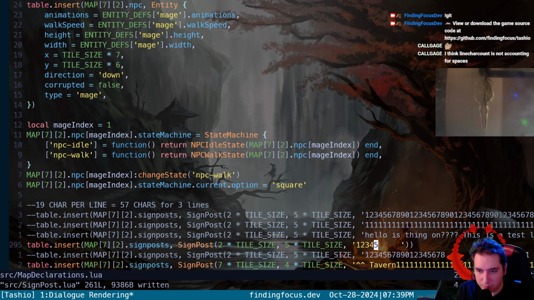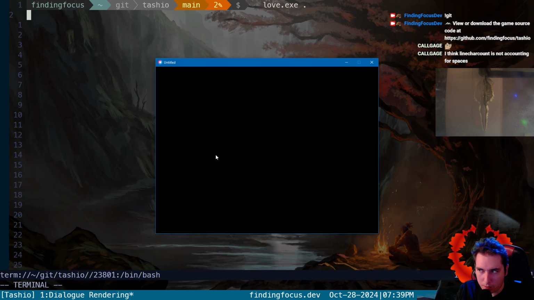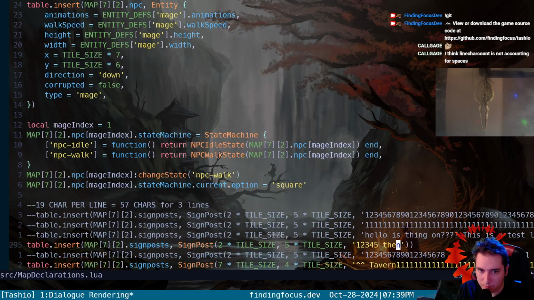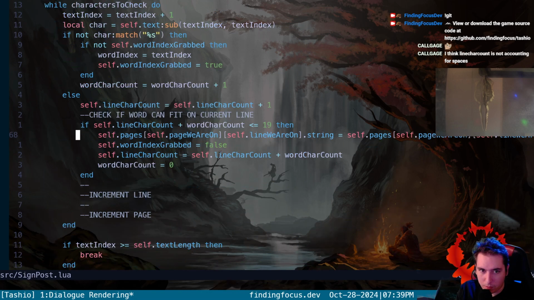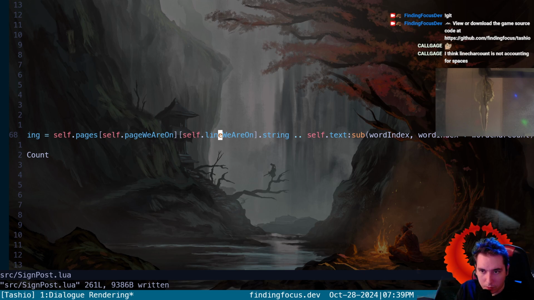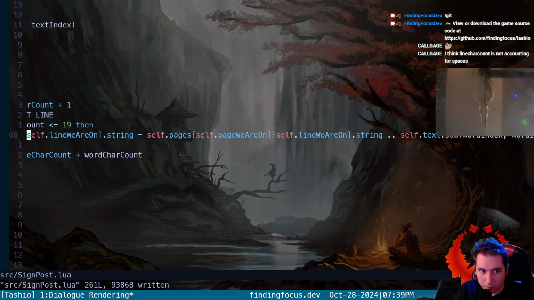But let's see here. If we don't put these spaces and I just say then, okay, we're still not doing it. It doesn't do the repeated character, which is good, but our word index has got to be wrong.